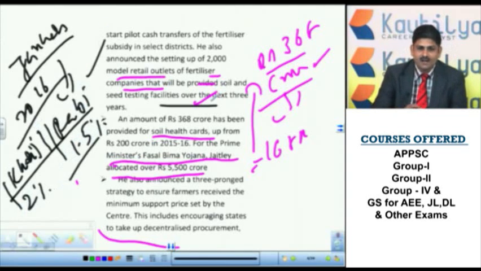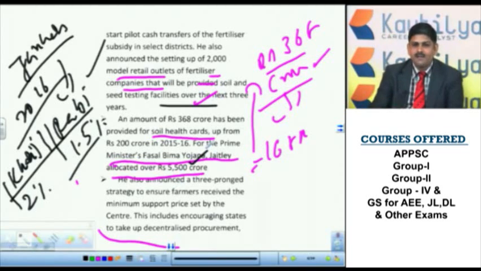That we will discuss later on, totally about the scheme. But for this scheme, the budget allocation was 5500 crore. They will directly ask you the question. This is very important. In this case, there is a chance of asking the amount. So how much budget allocation was made to the Prime Minister's Fasal Bhima Yojana? That is rupees 5500 crore.